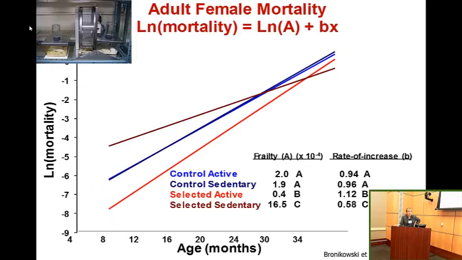An example from my own work: when I was a postdoc, I worked with mice that had been selectively bred for voluntary wheel running exercise. This is at generation 17. We housed them for the rest of their life with or without a running wheel after 17 generations of breeding. For females, the selected animals that had access to a wheel for their lifetime had lower mortality rates overall.